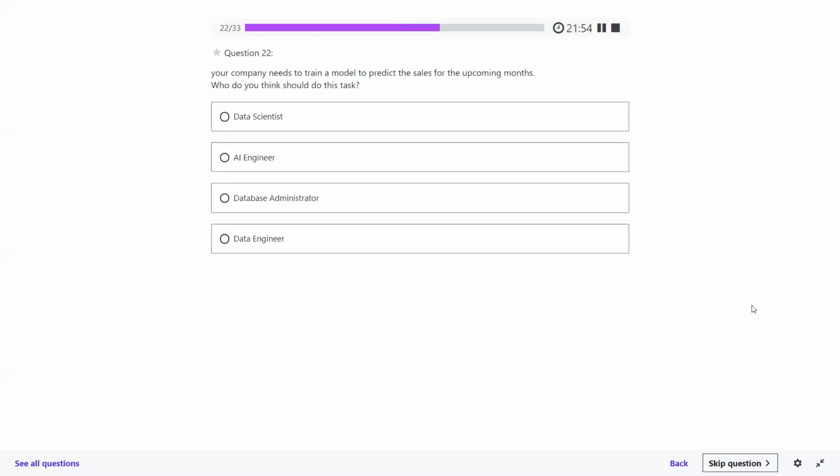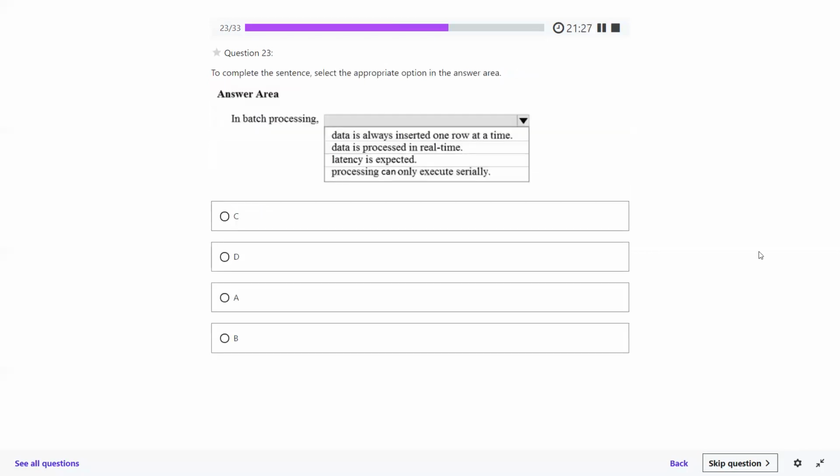Okay. Question number 22, please. Your company needs to train a model to predict the sales of the upcoming months. Who do you think should do this task? Data scientist, AI engineer, database administrator, data engineer. What should the answer be? Data scientist. They are going to model and train your data model, right? Data science. Correct. Number 30, please.